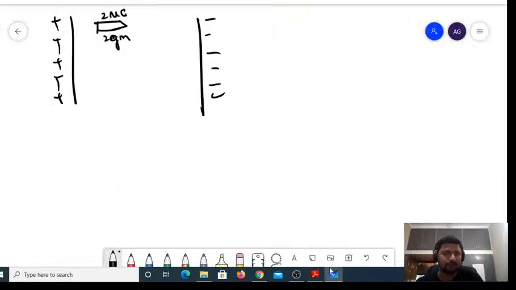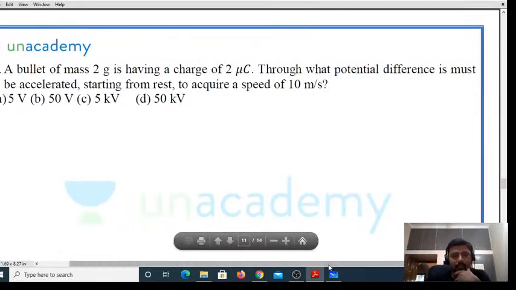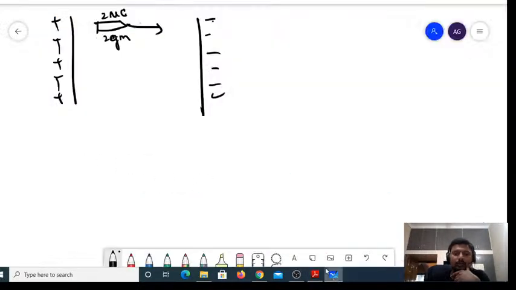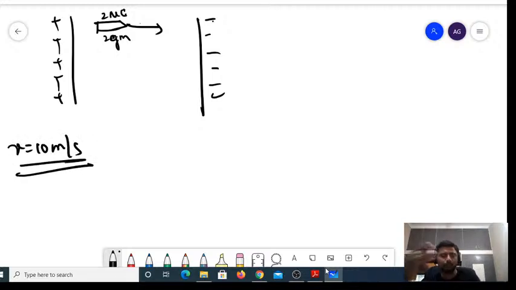Now, if you place it in an electric field, what happens? Positive and positive will get repelled in this direction. Positive and negative will get attracted in the direction. So it will begin to move, right? Once it begins to move, it has to acquire a velocity v. V value is how much? It is 10 meter per second. Until then, you are supposed to accelerate it. Fine.